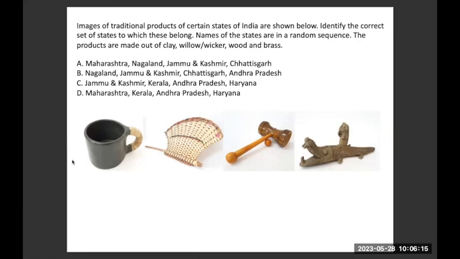Ria, wrong answer. Manush, Darsh, wrong answer. Tanvi, wrong answer. Aneri, wrong answer. Rishabh, wrong answer. Okay. Trisha, right answer.